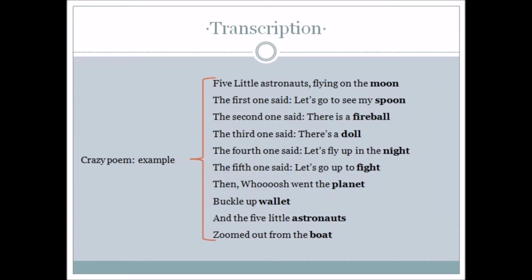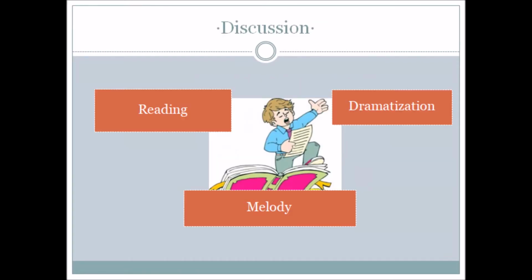When finished, the teacher tells the children that with those words they are going to create a crazy poem. For this, he gives them a photocopy of the 5 little astronauts poem with blank spaces, and the students have to fill in the gaps with the words they found in the game of the goose. Then they share the new poem with the rest of the class through dramatization, drawing, and reading. It is important to note that during the whole process, the teacher uses images and movement so that the children understand the task.